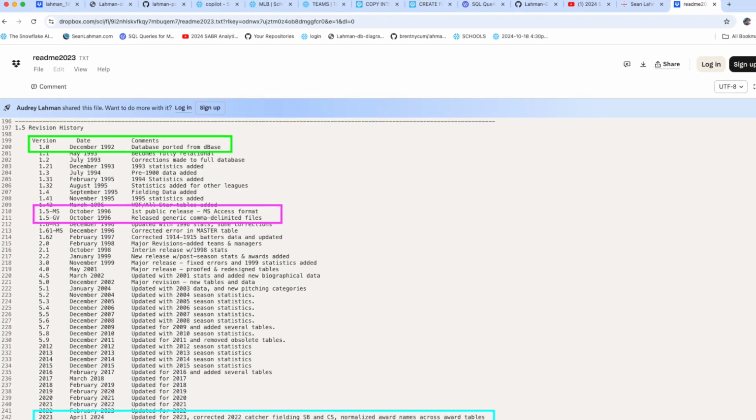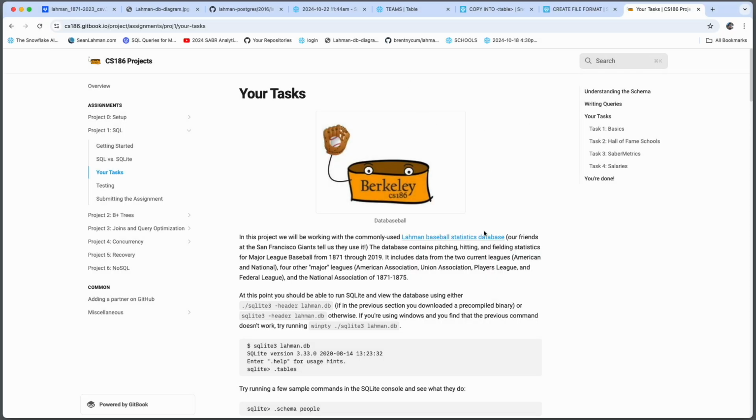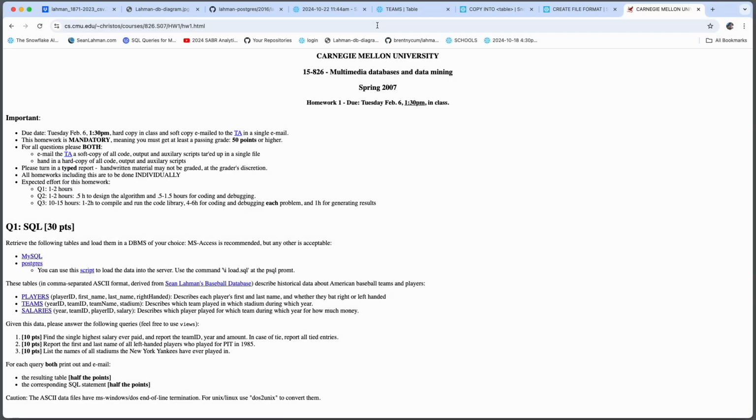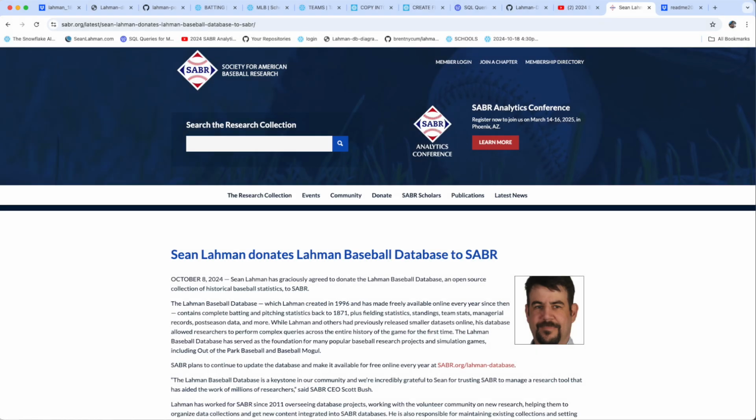The 2023 MLB dataset was released earlier this year. This dataset has been the foundation for class assignments across many universities, including Cal Berkeley, University of Michigan, Baylor, Carnegie Mellon, and others. A couple of weeks ago, Sean donated the open source database to SABR.